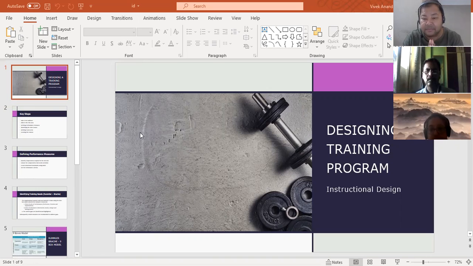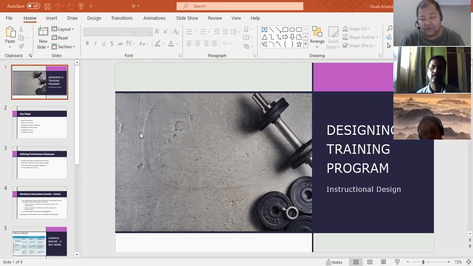This is where the dependency of L&D starts coming in, where either you go to an outside vendor and ask, we need a training on this, do you have it? And they design the program, come up with a training solution, propose it and execute it.